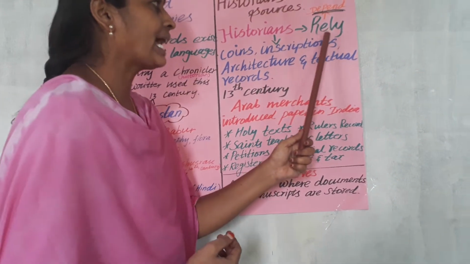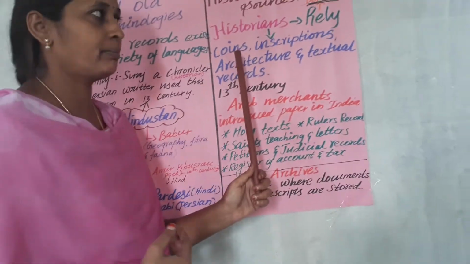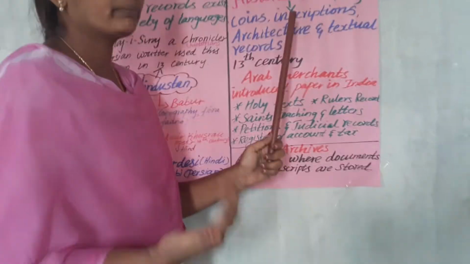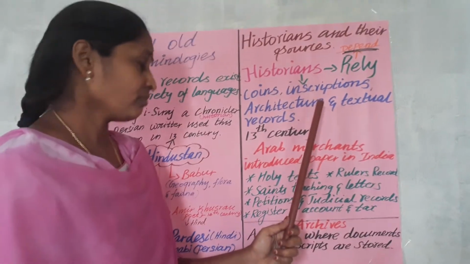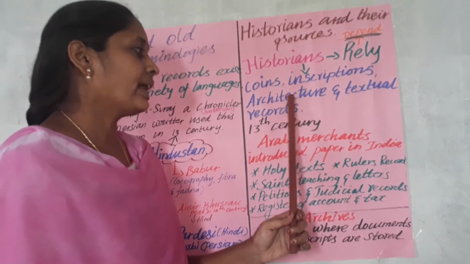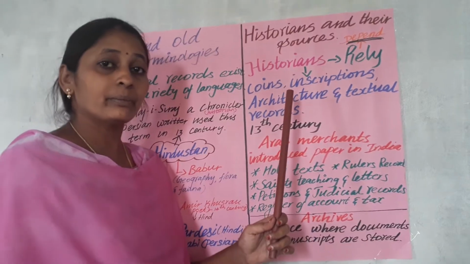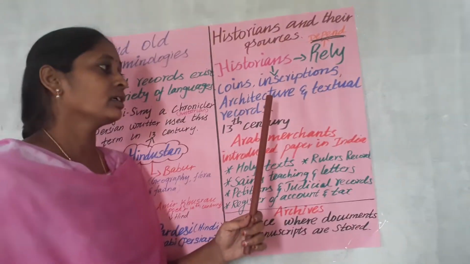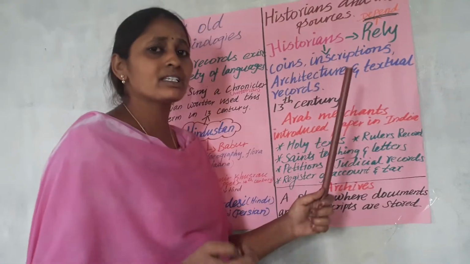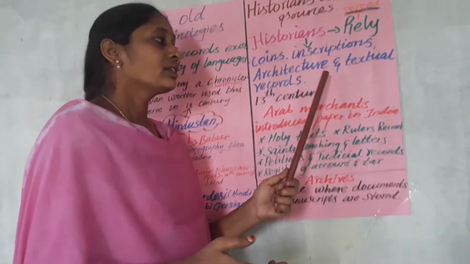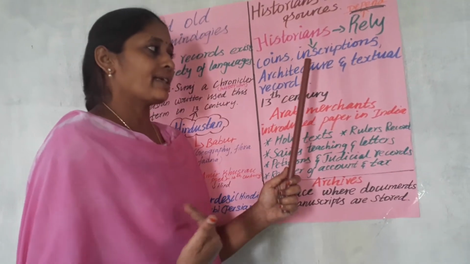I mentioned the word rally. Rally means they depend upon coins for understanding the past, and we depend only on inscriptions for understanding the past. The same with architecture, the construction style of buildings. Sometimes in that building they inscribe something. And then textual records, which means the manuscripts. So these things only help historians to understand the past.